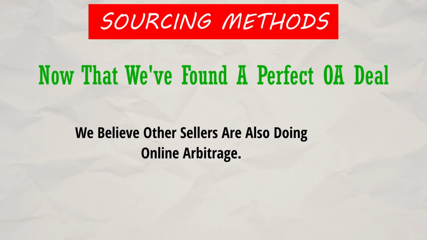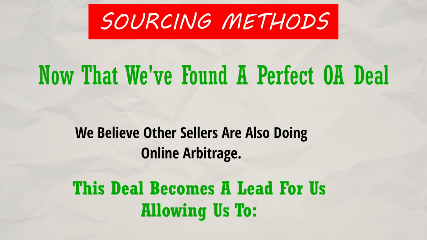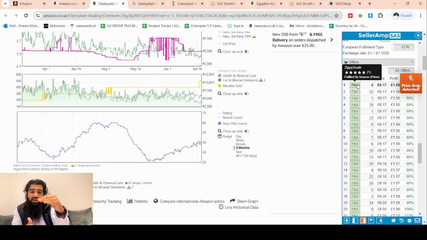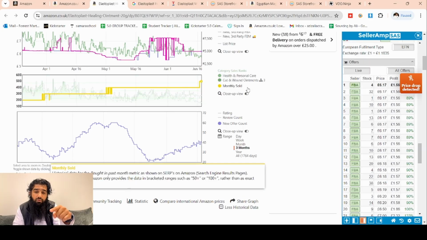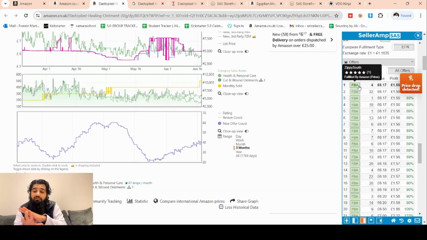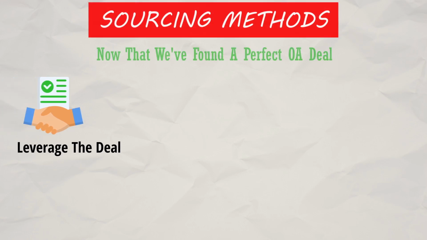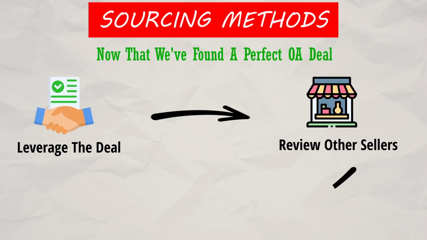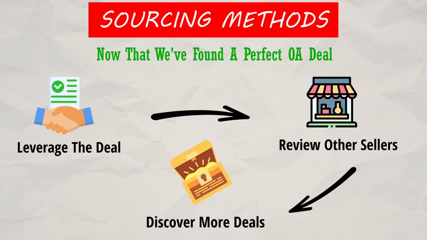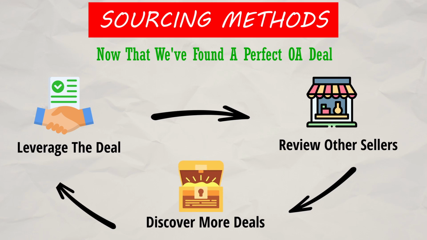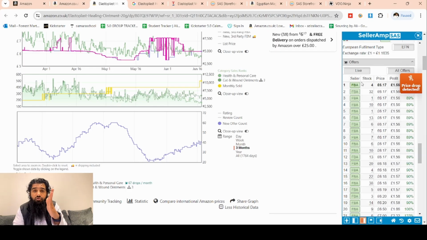So this is how we are supposed to do sourcing and then choose the right storefronts. The stores that we would choose from this product would be the right stores for us to stock their products. Now what we can do, if these sellers are doing online arbitrage and finding it from Tesco and selling it for profit on Amazon with 89% return on investment, then these sellers would have other products that they are buying just like this from Tesco, from Morrisons, from other retailers, which we can buy as well. So we can go on their store and start seeing what other products they have. This is how we choose the right storefronts.